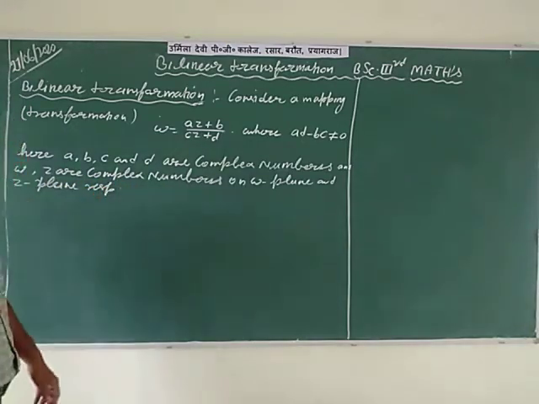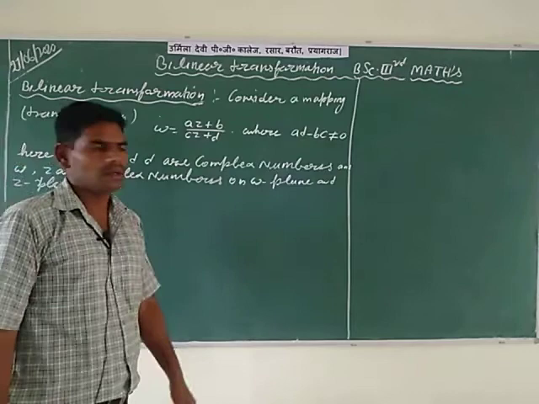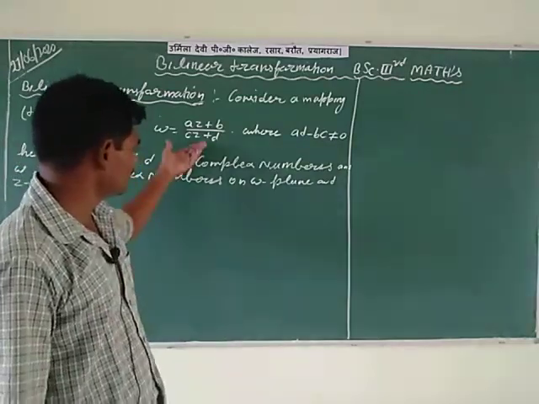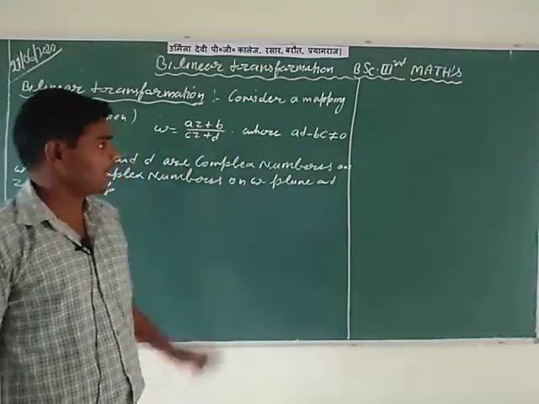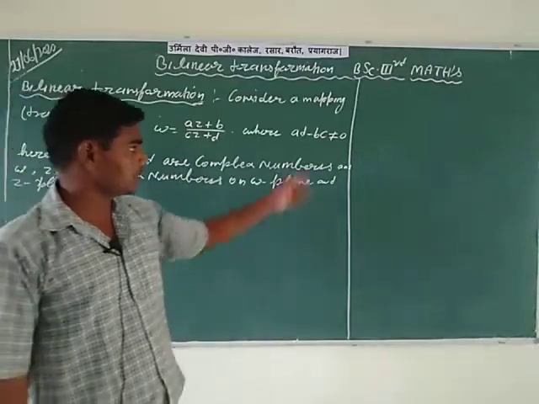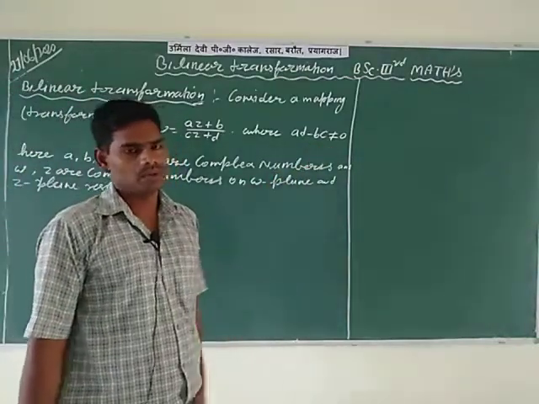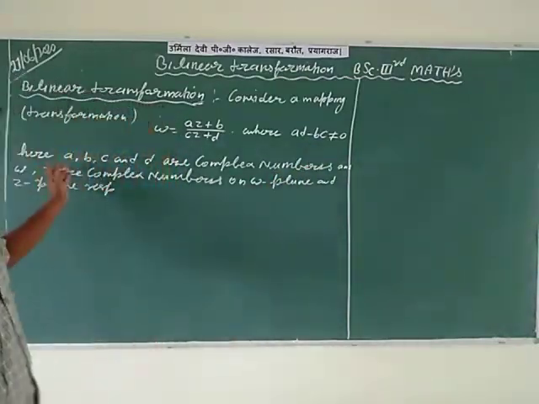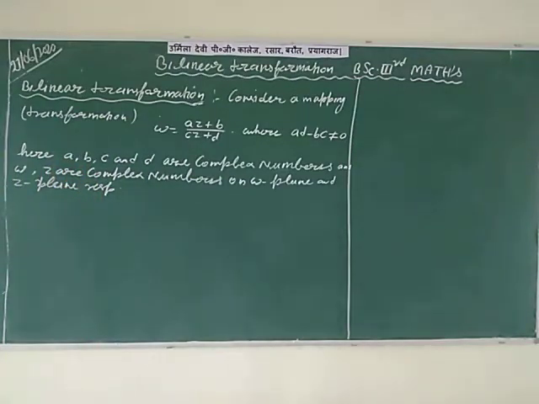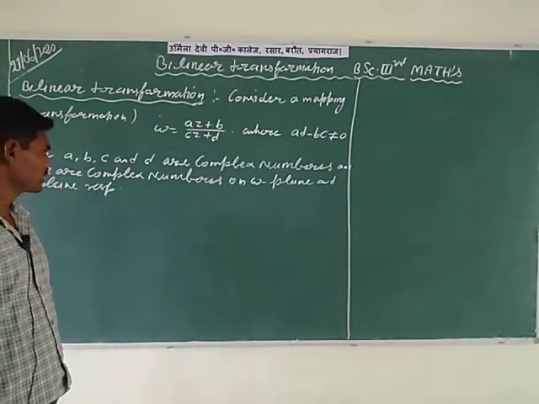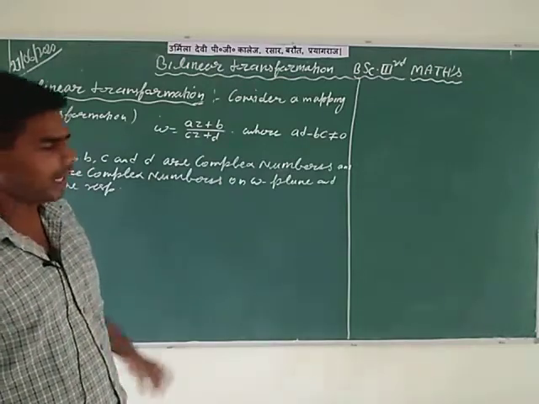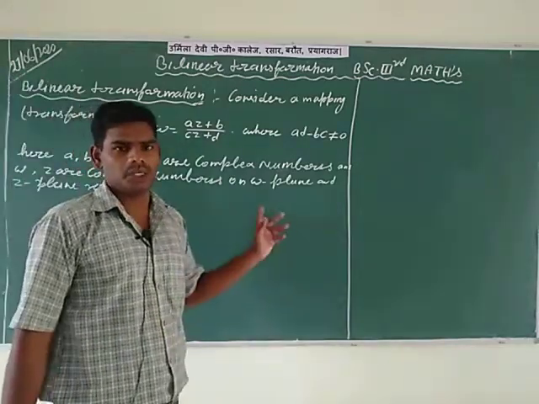Here in this transformation, W is equal to (AZ plus B) divided by (CZ plus D), called a bilinear transformation, and the required condition is AD minus BC should be not equal to 0.